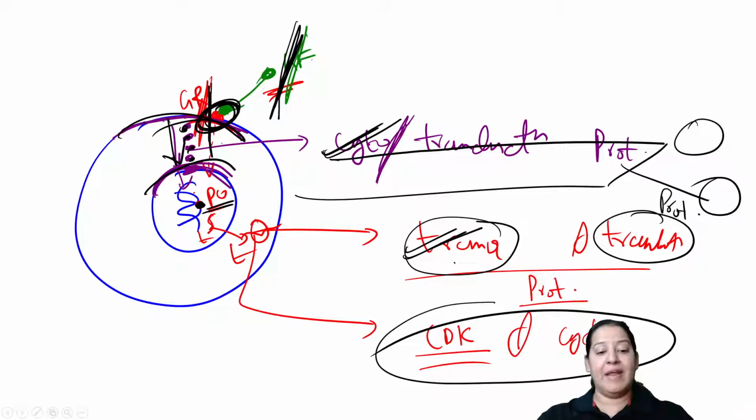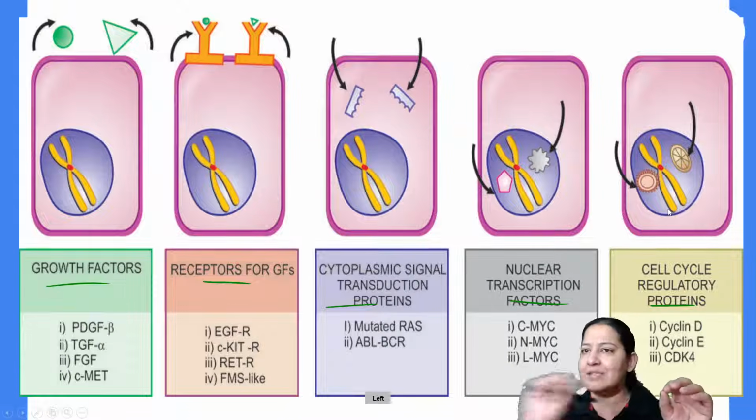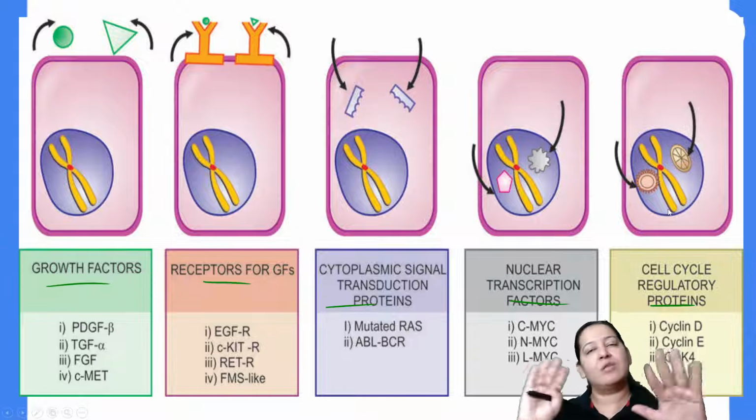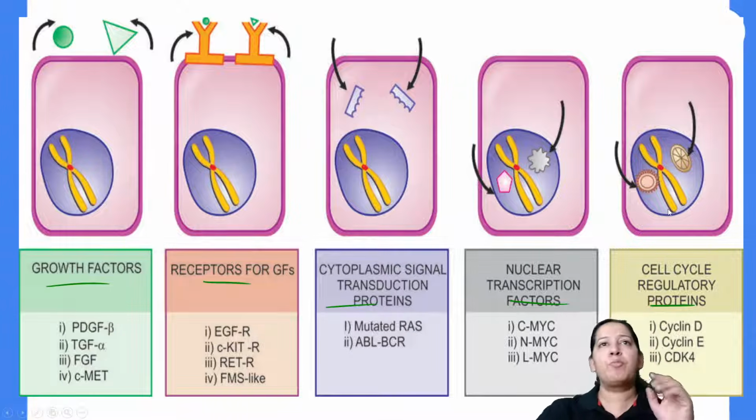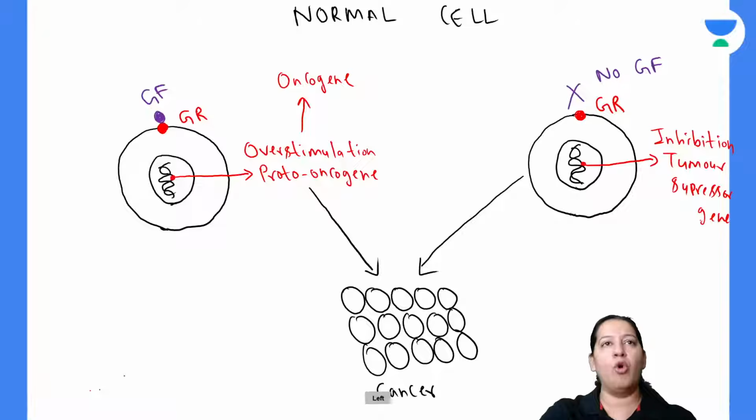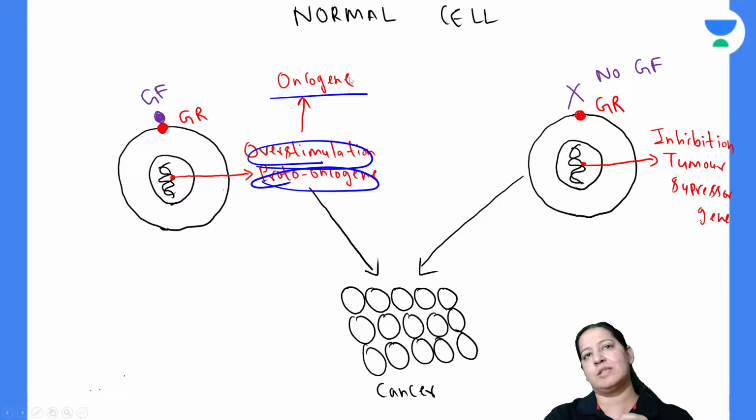This all is happening due to proto-oncogenes. So there are 5 steps, and there are 5 types of proto-oncogenes. Proto-oncogene, as I have told you, listen again. Listen to the same story again. So this is the story.